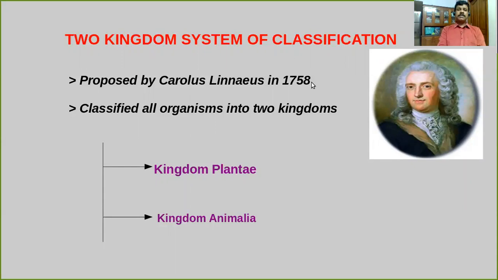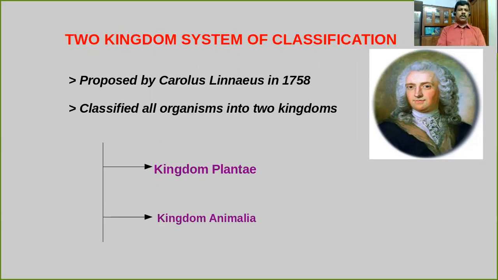According to the two-kingdom system of classification, he classified all organisms into two major kingdoms, that is, kingdom Plantae and kingdom Animalia. All types of green plants come under the category of kingdom Plantae, and all types of animals come under the category of kingdom Animalia. But in those days, the two-kingdom system of classification faced so many criticisms.